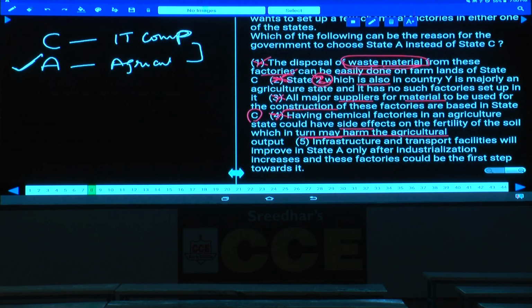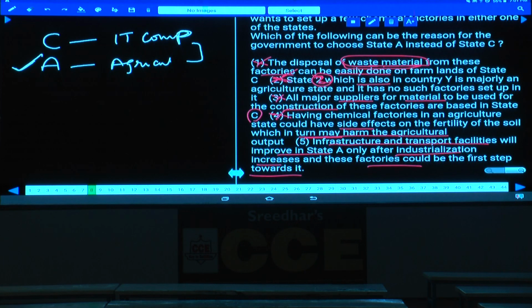5 is the answer. Infrastructure and transport facilities will improve in state A. In order to improve the infrastructural facilities and at the same time transport facilities, industrialization has to increase first, and these factors could be the first step towards it.